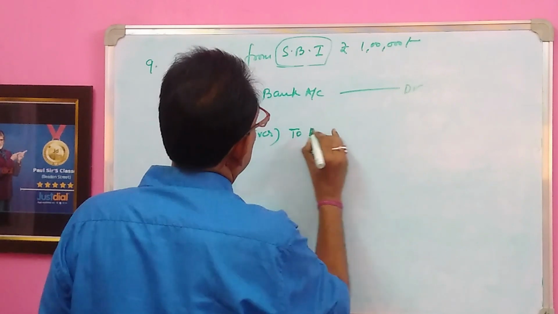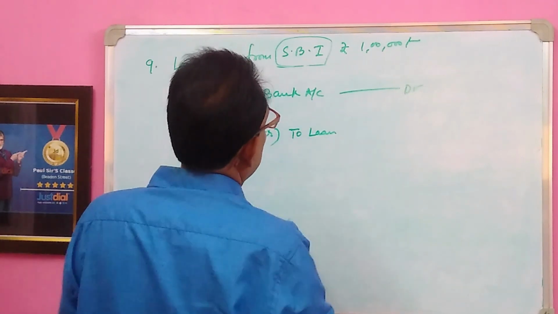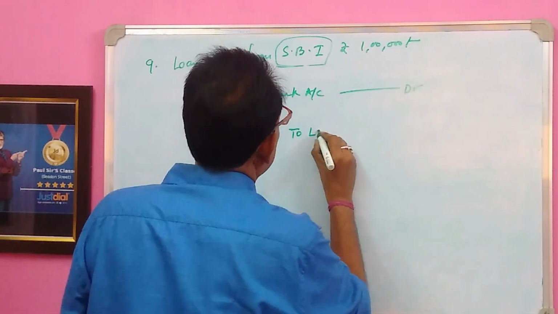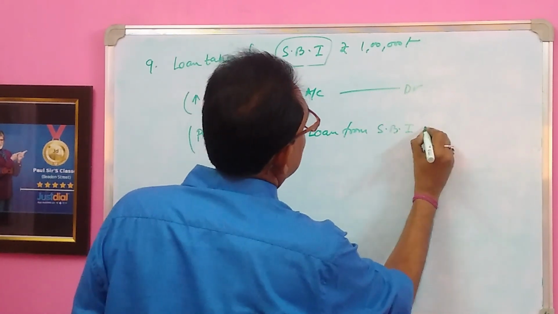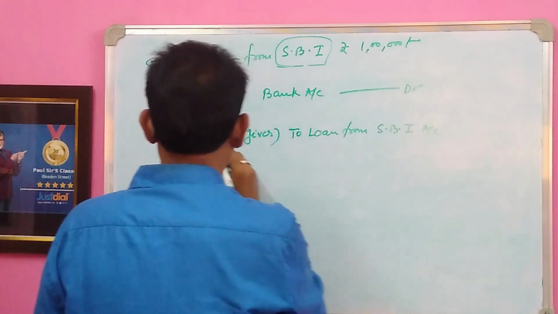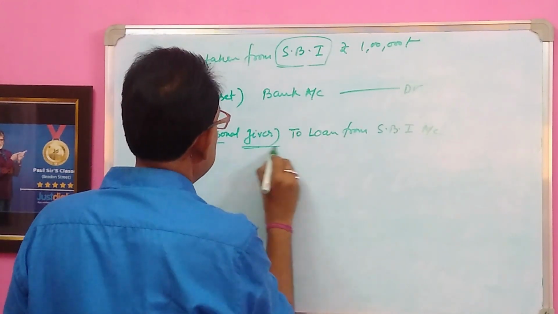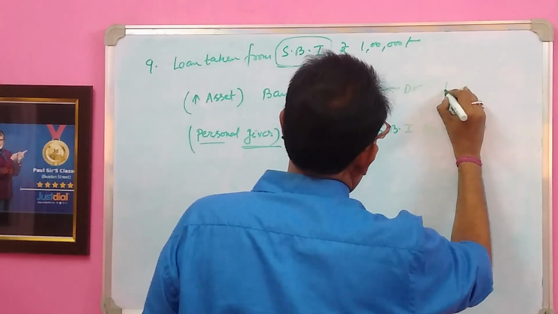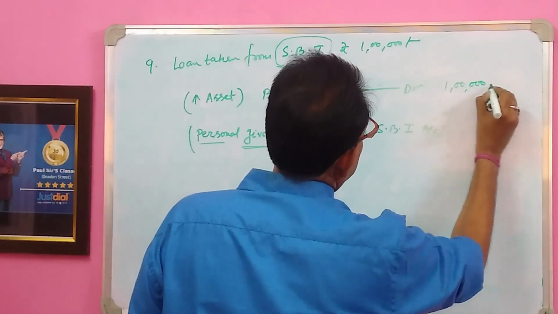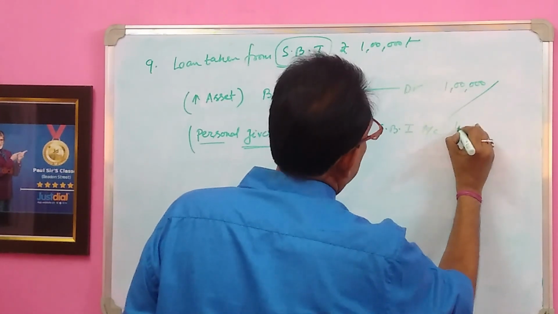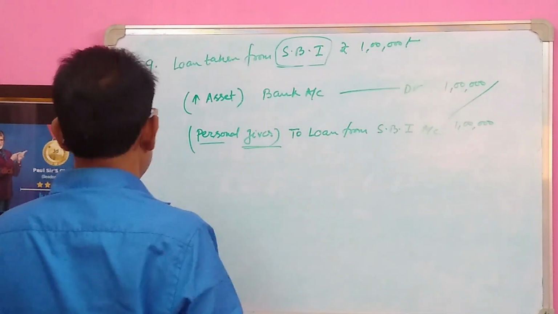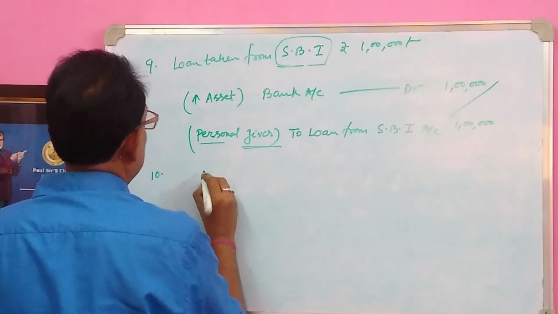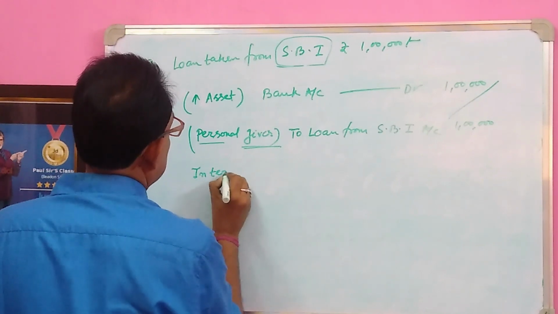So here the name of account will be loan from SBI, loan from SBI account will be credited. Personal account SBI giving loan, that means giving advantage to me, so here bank asset increases, and loan from bank, the personal account giver, will be credited. Understand?